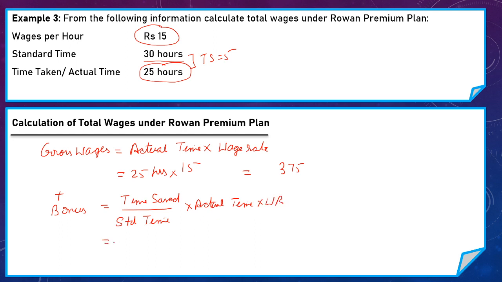Here time saved is 5 hours, time allowed by the company is 30 hours, and actual time is 25 hours, into wage rate per hour is 15 rupees. So his bonus under Rowan Premium Plan is 62.50 and his total wages under this plan is 437.50 rupees.